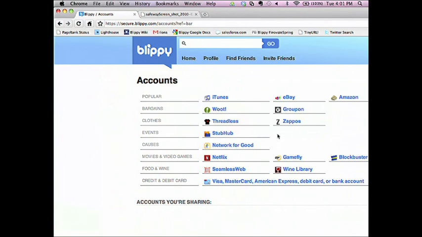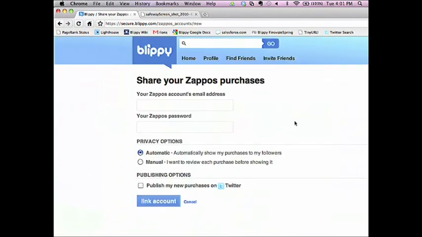So check this out. I am logged in here, and I'm going to click Zappos because I want to connect my Zappos account to Blippy. So what I do is I put in my Zappos login information into Blippy, and then underneath there are two privacy options. I can choose to automatically publish all of my Zappos purchases instantly to Blippy, or I can choose manual if I want to manually review each purchase before it shows up on the site in case there's something I don't want to publish. I will, in fact, choose manual for this, and I'll click Link Account. I could also publish my purchases directly to Twitter if I want to.